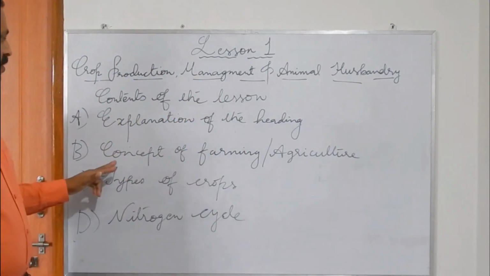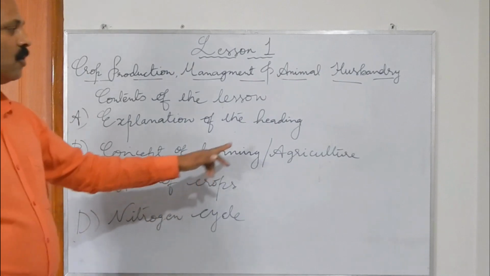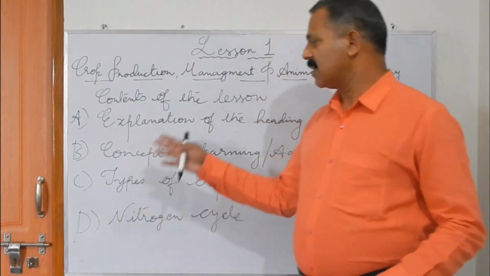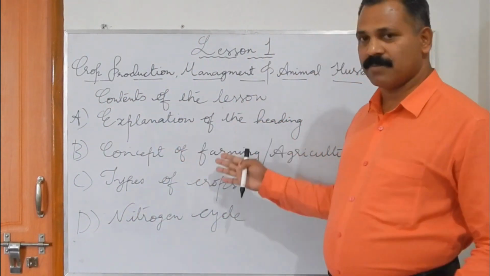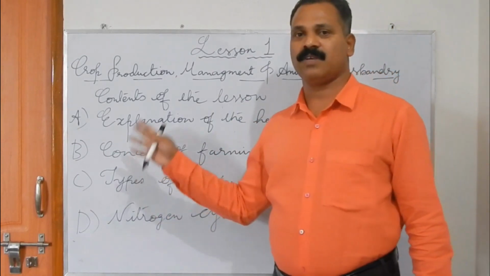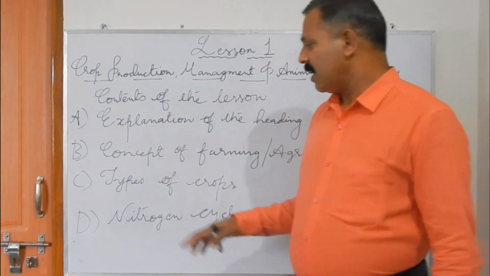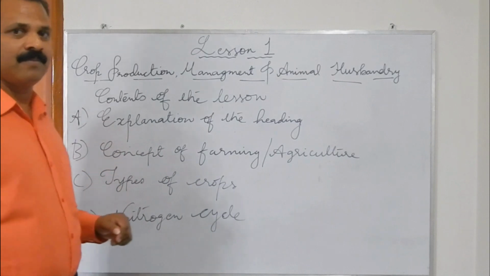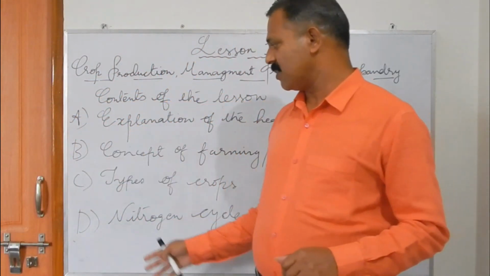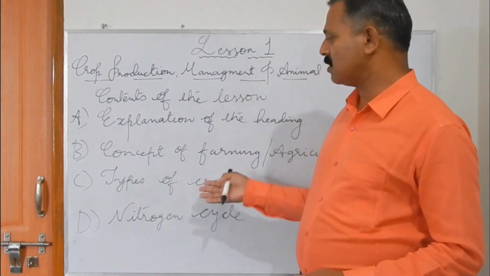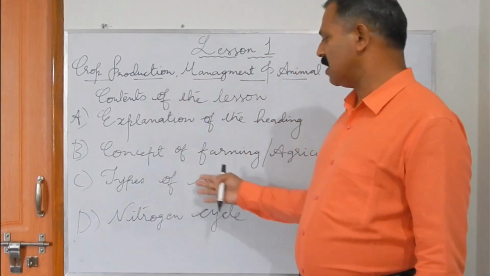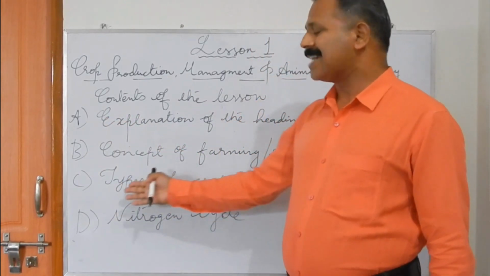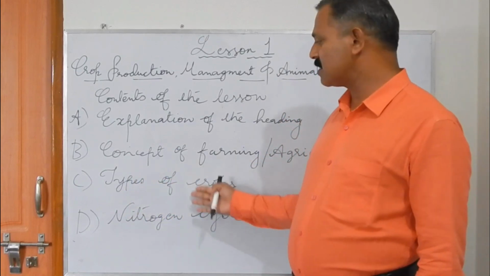And the second point, concept of farming or agriculture. What does farming mean? What is it meant for? What is agriculture, how is it practiced? That is what we are going to study in this chapter. And the third point, the types of crops grown in India. Farmers grow different types of crops based on the climate, the environment, and the soil availability. According to that, different types of crops are grown in India, and we will study the types of crops grown.